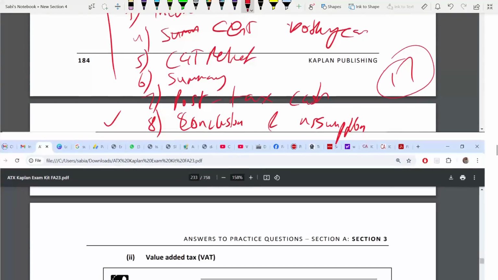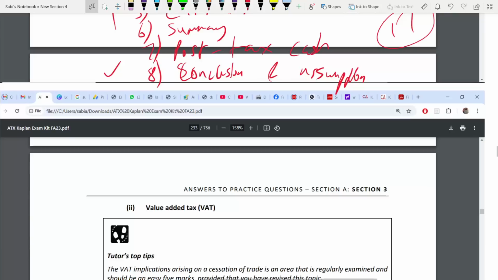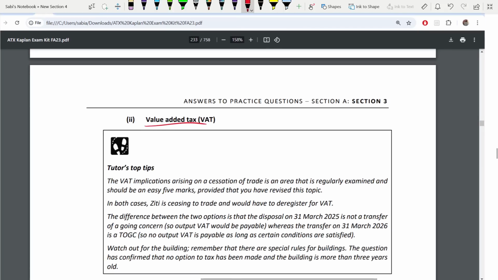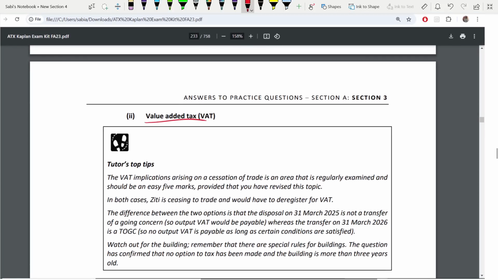Second one is even easier. Second, third, and fourth are easier. First one, a lot of workings are there. That's why that methodical approach was needed. Second is just VAT for 5 marks, 7 marks, I suppose. So next is VAT. Okay, and this is easier. Try to revise this topic. It's an area which is regularly asked.